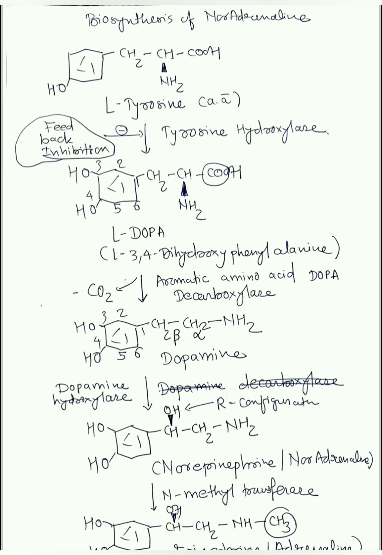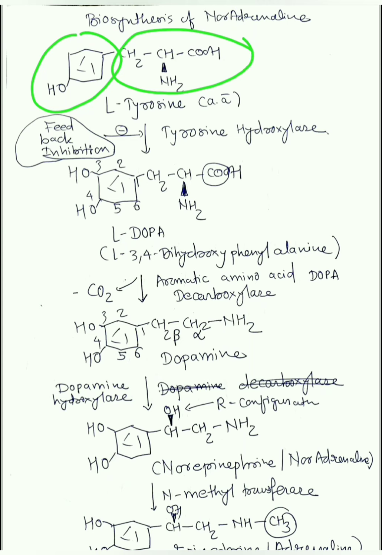Okay, so this is the biosynthesis of noradrenaline. First of all, I'm going to show you the chemical diagram, that is how the actual chemical reaction occurs, and then I'm going to show figure-wise how it occurs in the presynaptic neuron and all that. Okay, so let's see this in detail. The substrate from where noradrenaline is generated is L-tyrosine, that is an amino acid, as I said. Okay, so this is the structure of L-tyrosine.